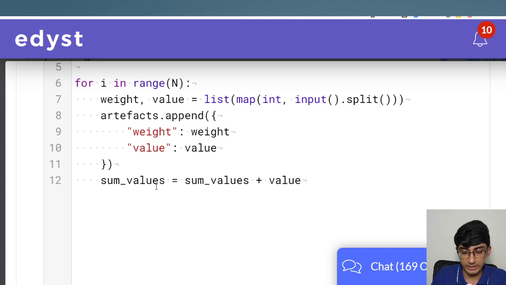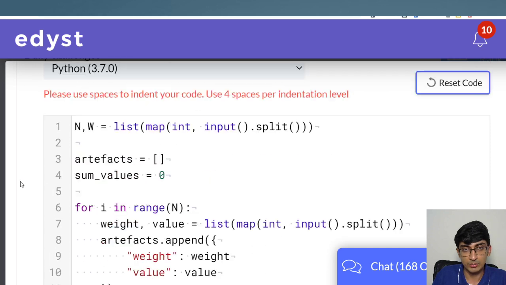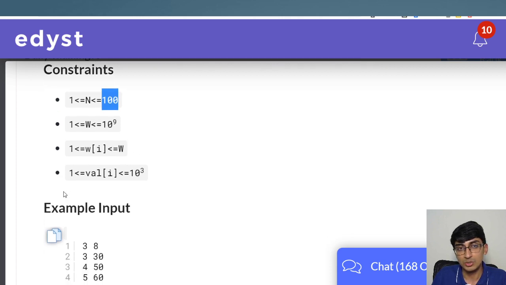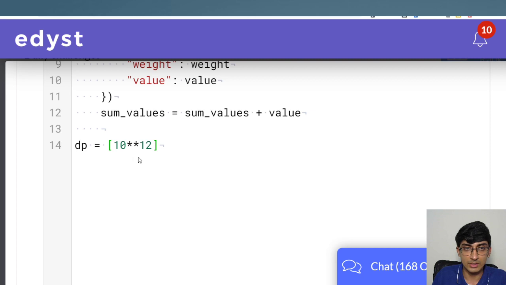So now let's get a DP array. DP is equal to, we want to keep some very big value, right? So I'll keep 10 raised to 12, because at worst you will have 10 raised to 9 with all possible weights, and all possible weights would be 10 raised to 9 into 100, which is 10 raised to 11. So the sum of weights will never exceed 10 raised to 12, hence I kept it as 10 raised to 12. You could also take infinity, that's also possible in Python, but I'm just going with this.